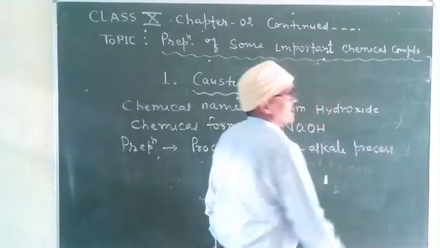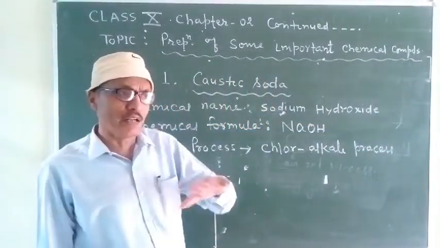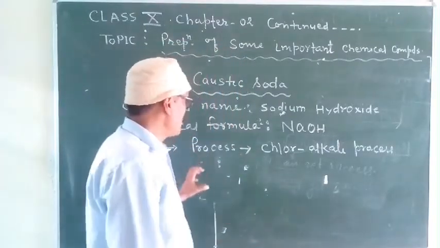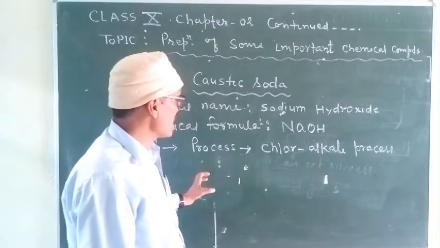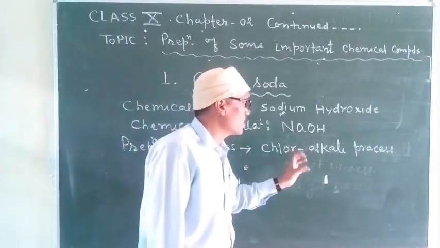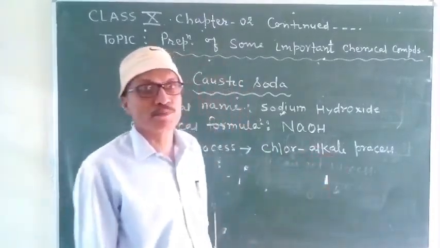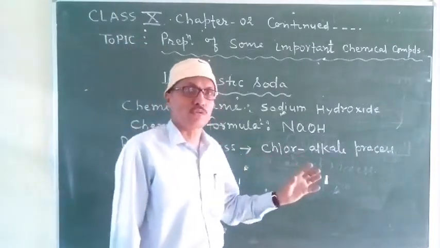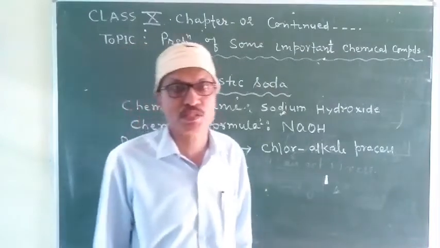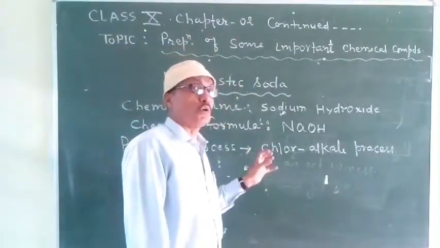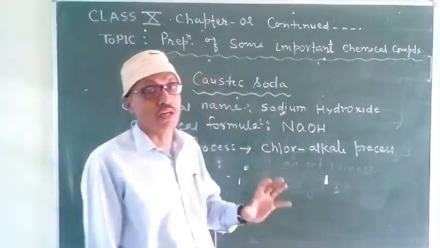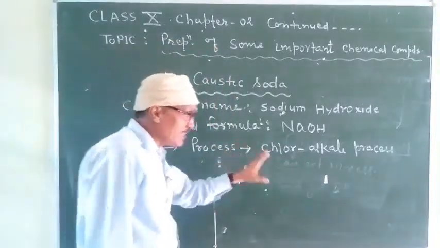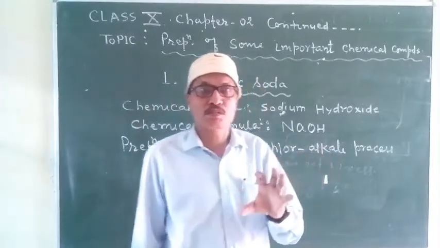So keep in mind, caustic soda at large scale, at industrial scale, is prepared by the chloralkali process. Okay, now we have to know what this process is, and why it is called the chloralkali process. Students, in this chloralkali process,